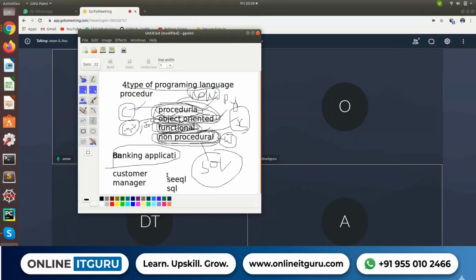Yes, JavaScript. After that, you are telling me about non-procedural, that is my SQL. I hope you know about SQL, which deals with our data. And in our college time, we have a concept named RDBMS. So how can I deal with my RDBMS with the help of SQL, that is our non-procedural type of language.